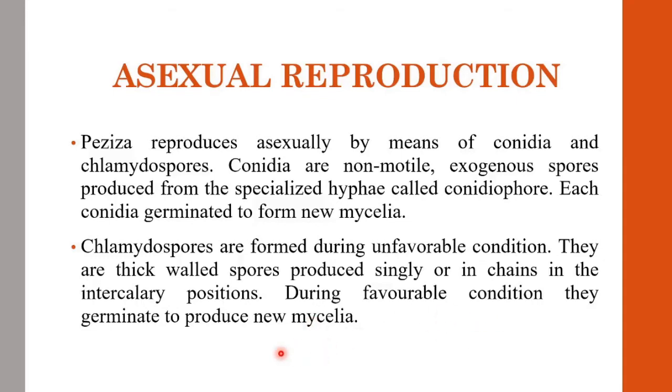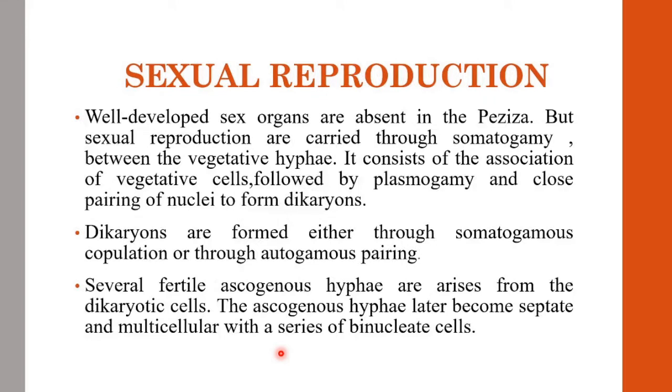In Phaceae, well-developed sex organs are absent. Still, sexual reproduction takes place in a very simple manner with the development of a fruiting body called apothecia. These apothecia are aerial fruiting bodies, and they are relatively short-living. The sexual process consists of the association of vegetative cells or hyphae, followed by plasmogamy and the close pairing of nuclei to form dikaryon. So after plasmogamy, the fusion of cytoplasm, pairing of nuclei to form dikaryons occurs.